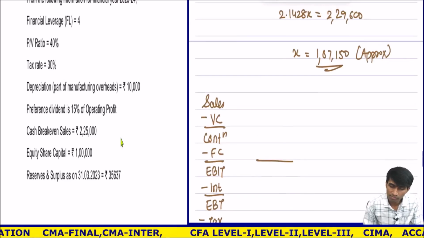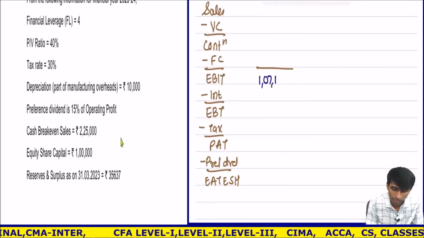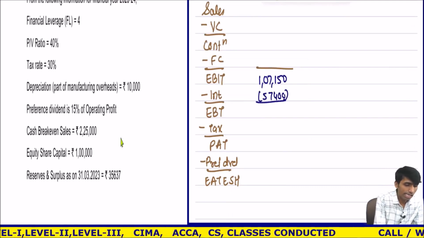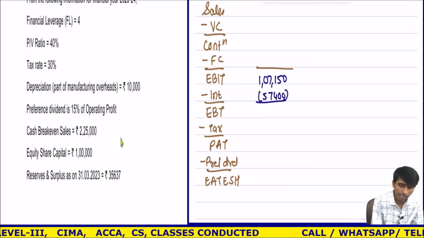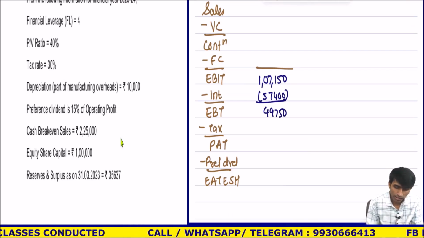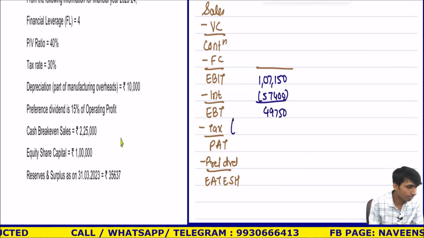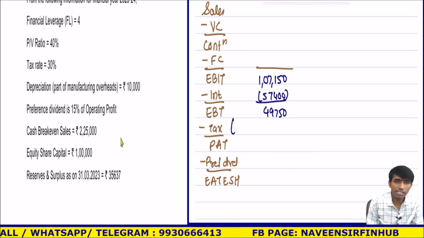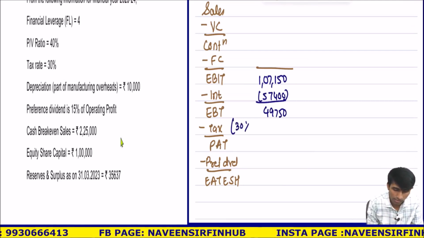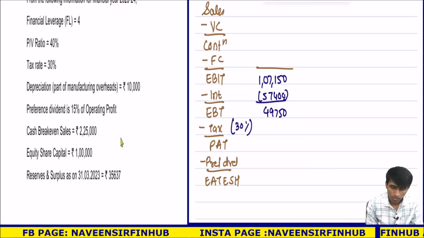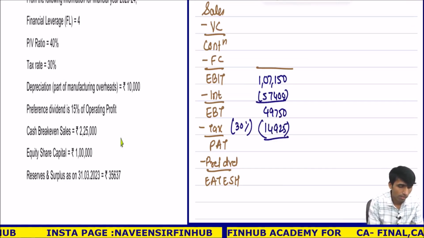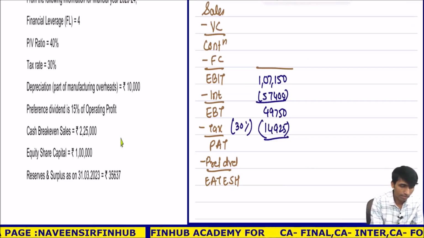How much is EBIT? 1,07,150. 57,400 was my interest. So 1,07,150 minus 57,400. How much? 49,750. Okay. Tax rate is 30%. Tax is 30%. So calculate 30%. 14,925. Correct?